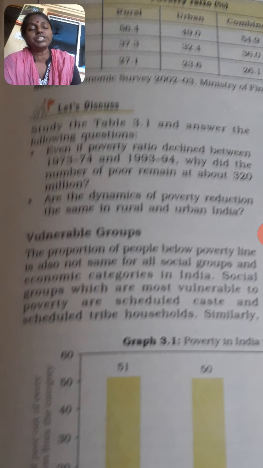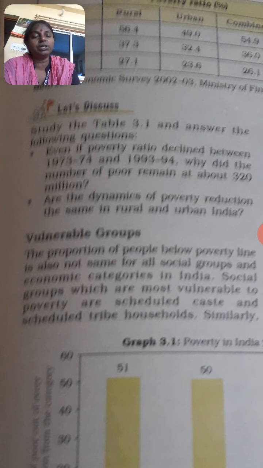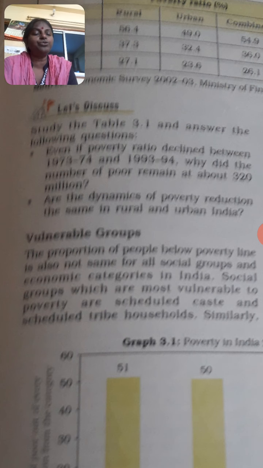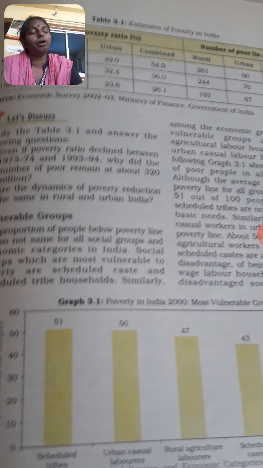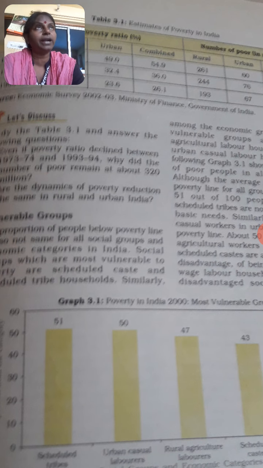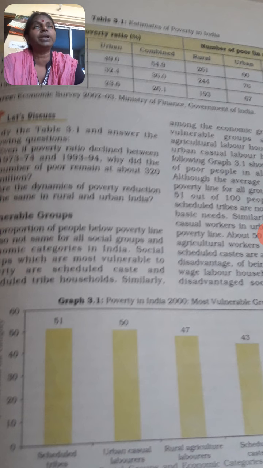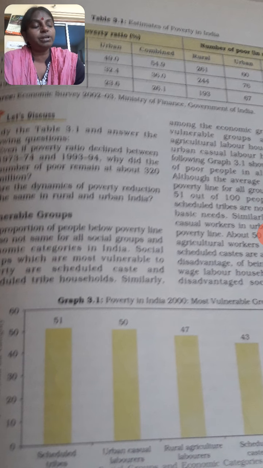The social groups more vulnerable to poverty are scheduled caste and scheduled tribe households. Similarly, among the economic groups, the vulnerable ones are the rural agricultural labor households, meaning those who have no land, live in villages and work on the farms, but do not own any land.